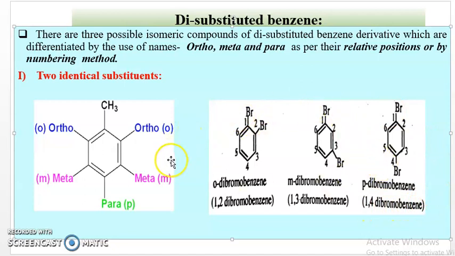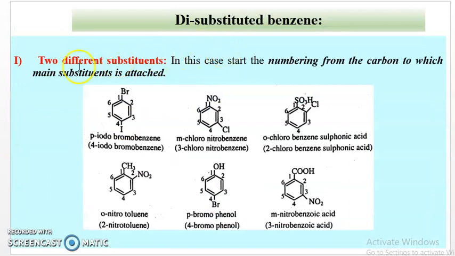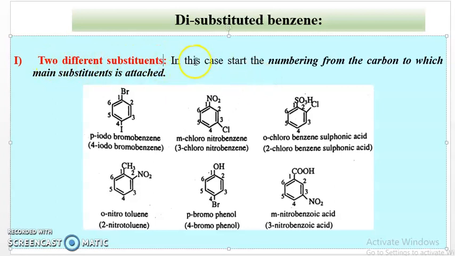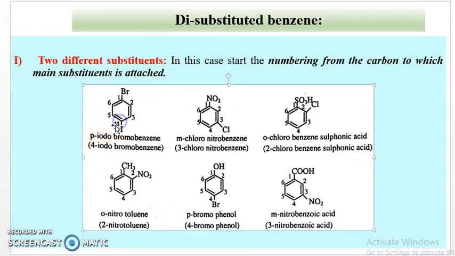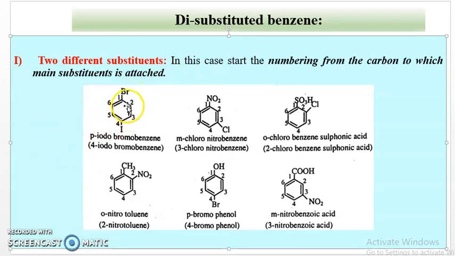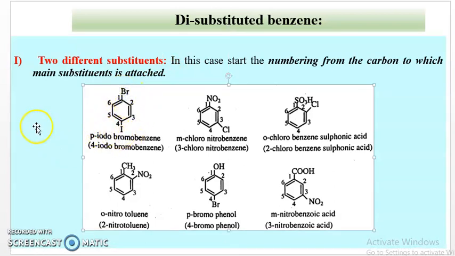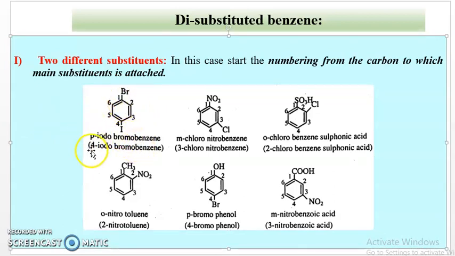These are the nomenclature of disubstituted benzene. Then again, when the two groups are different substituents, in this case start the numbering from the carbon to which the main substituent is attached. Suppose the first example is bromine and iodine, two different substituents attached. In this compound the bromine is the main substituent and iodine is the other substituent. Therefore, start numbering from the carbon atom to which bromine is attached.